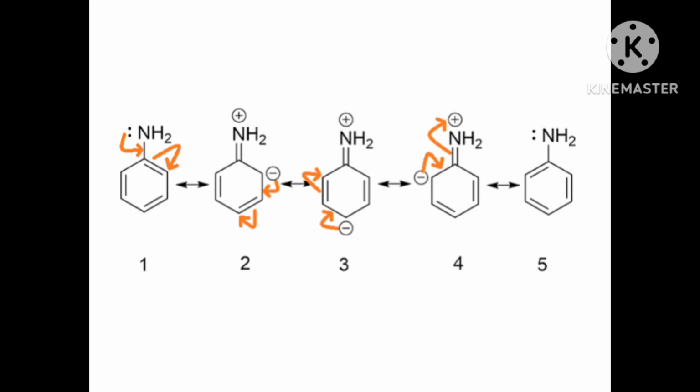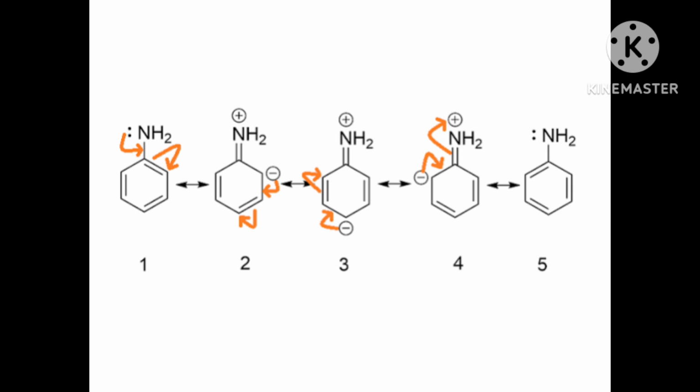It results in the unshared electron pair on the nitrogen atom being conjugated with the benzene ring, and thus making it less available for protonation. If